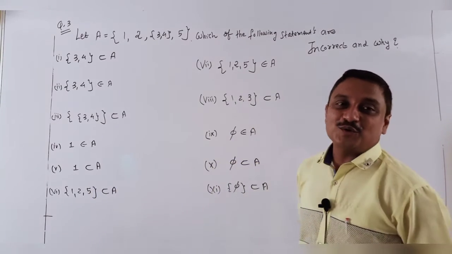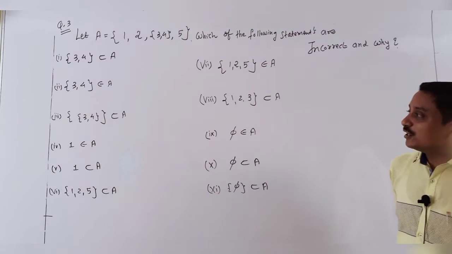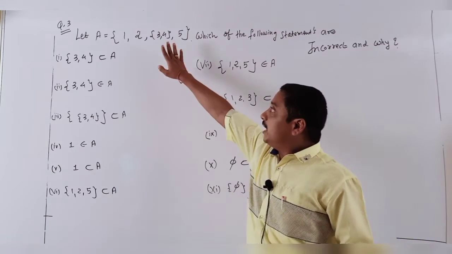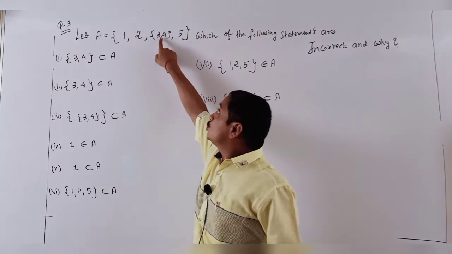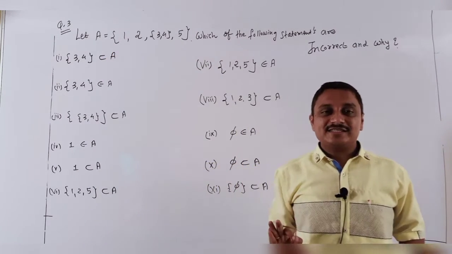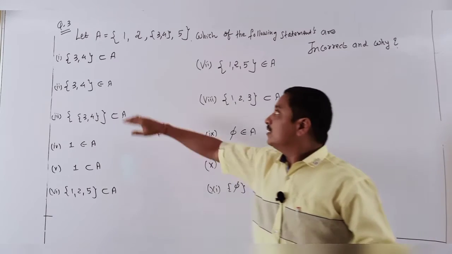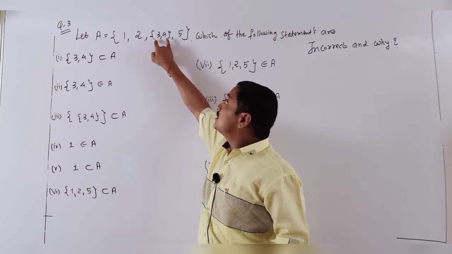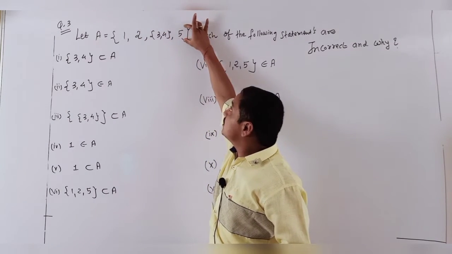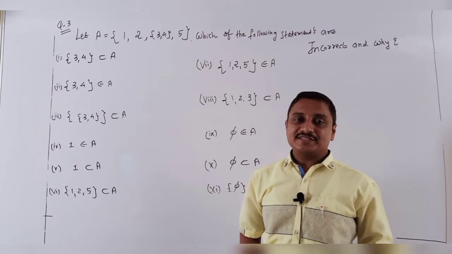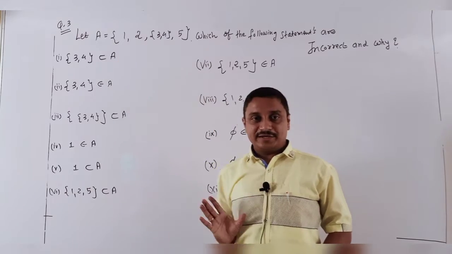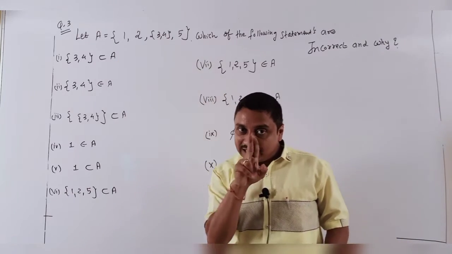Yes students, now I go to question number three. The third also has belongs to and subset related questions. A is already written: 1, 2, 3, 4 and 5. So students, guess how many elements are in the given set A. 1, 2, then these are combined as 3, 4. There are only 4 elements in this set. You did not count a total of 5 elements, because 3, 4 are combined elements.